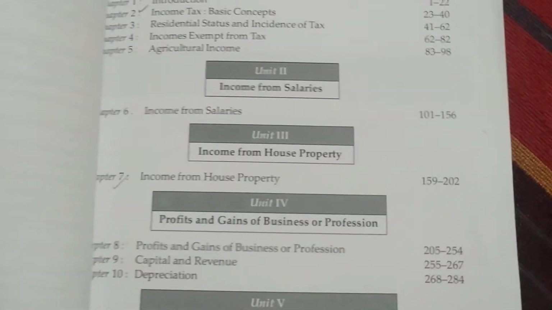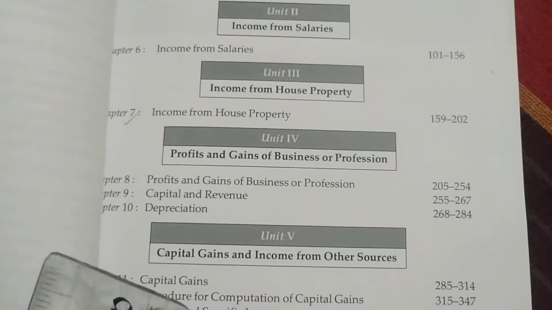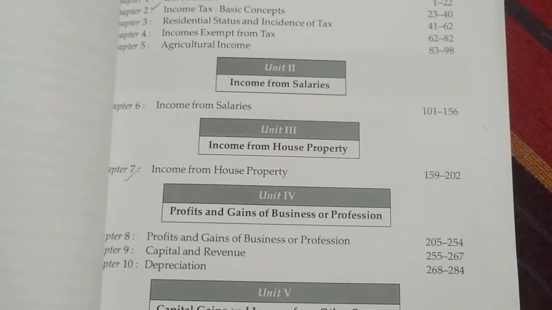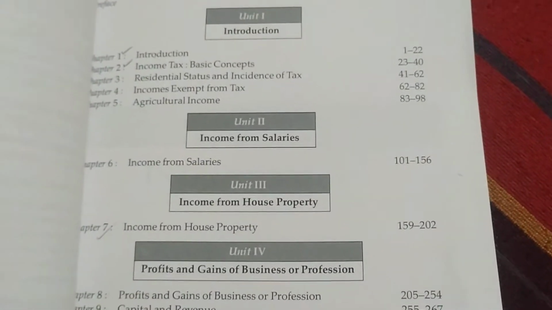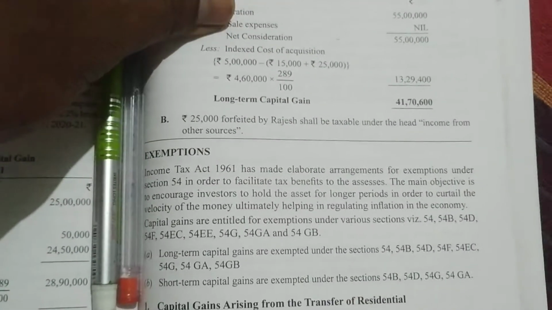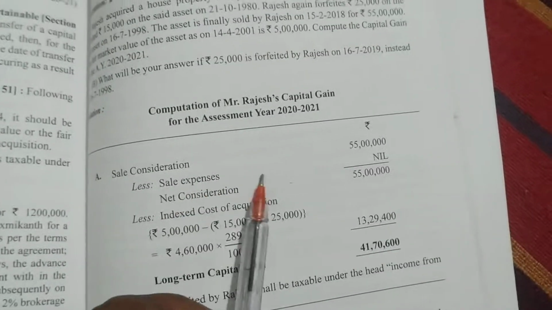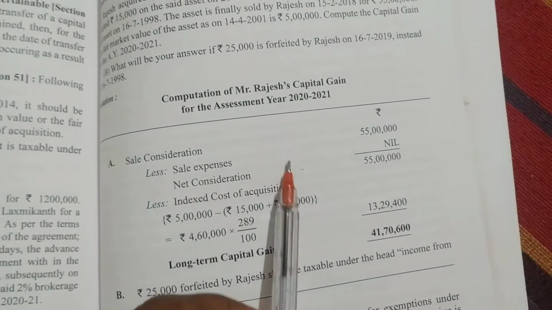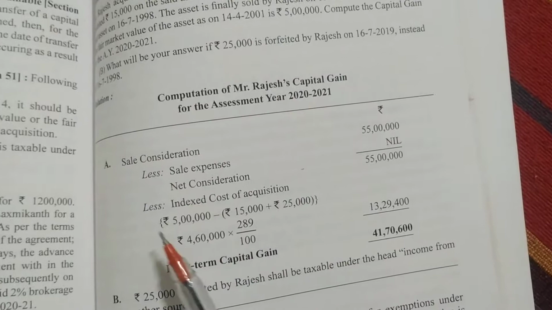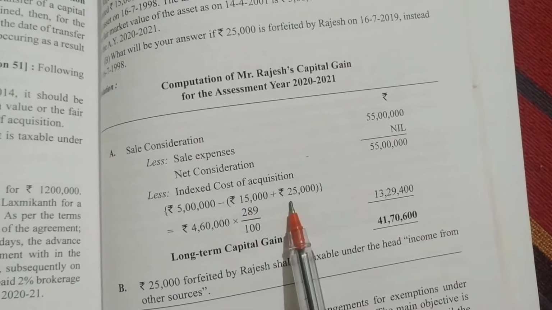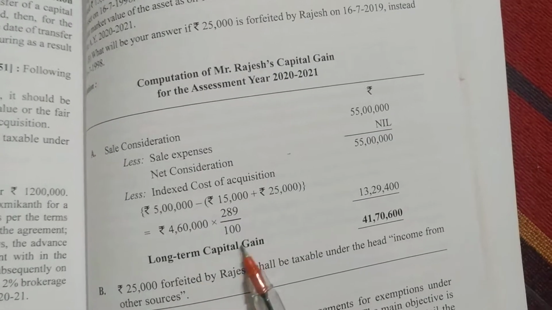So in capital gains we have done problems without deduction, problems without exemption. We know the format of the capital gains chapter. The format is like this: sale consideration less sale expenses or transfer expenses, which gives net consideration; then we deduct indexed cost of acquisition and indexed cost of improvement, and we get long-term capital gain.